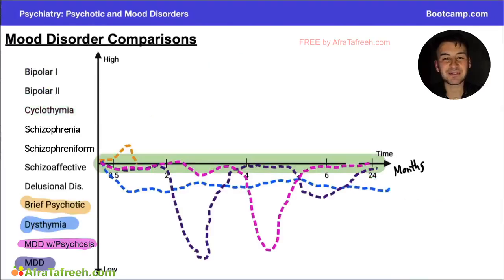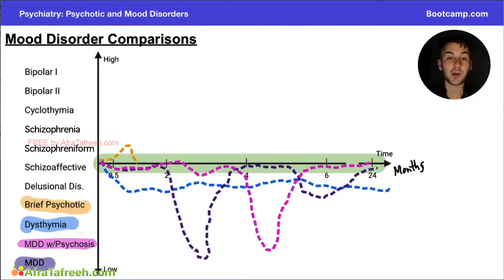All right, for our final set of mood disturbances, we're going to talk about psychotic and depressive symptoms and their mixture and the corresponding conditions. So starting with MDD, we're going to see this dark purple line here. And MDD is going to be characterized by greater than 2 weeks of 5 or more SIG E CAPS symptoms. And that's what I'm showing by this big decrease in mood in dark purple here. You'll notice this is not accompanied by any psychotic symptoms.